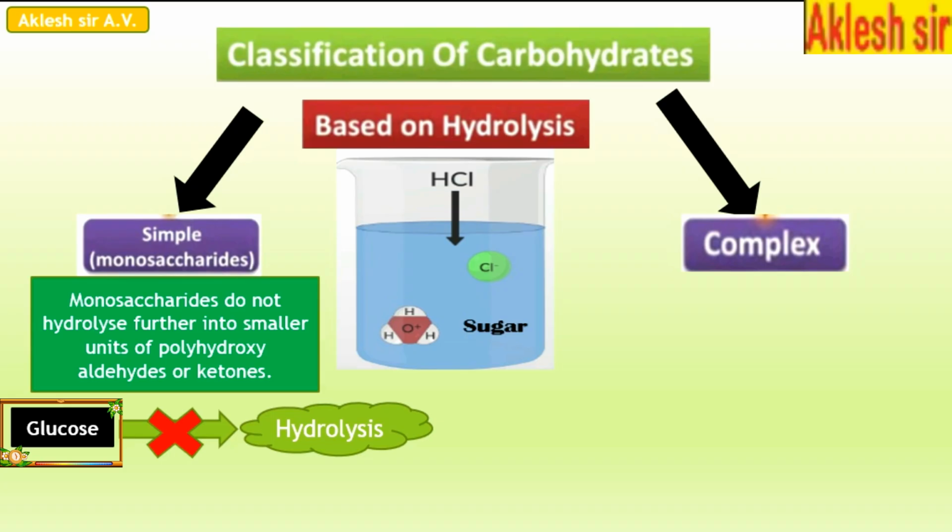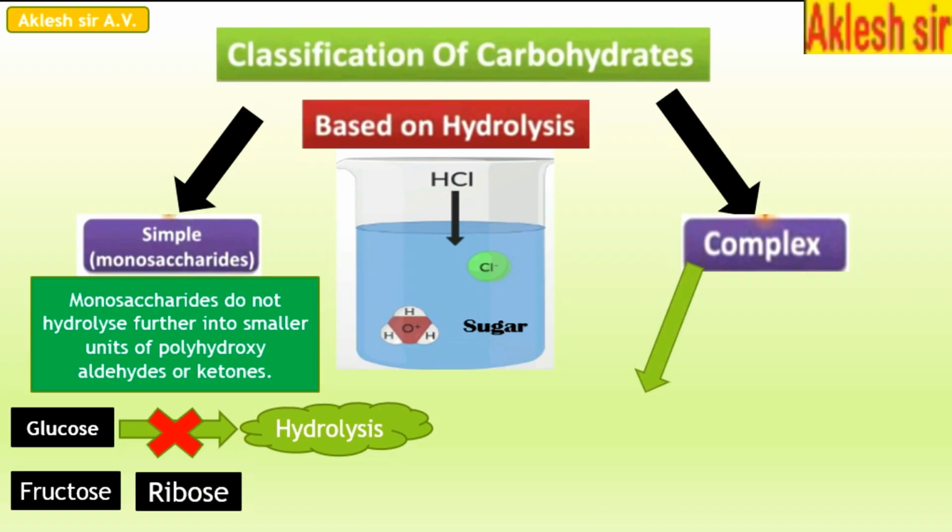An example of a monosaccharide is glucose, which does not undergo hydrolysis to give any other polyhydroxyaldehyde or ketone. So glucose is a simple sugar. Other examples are fructose and ribose.